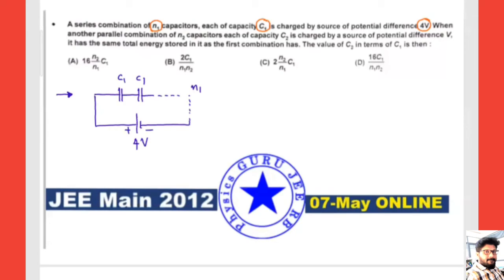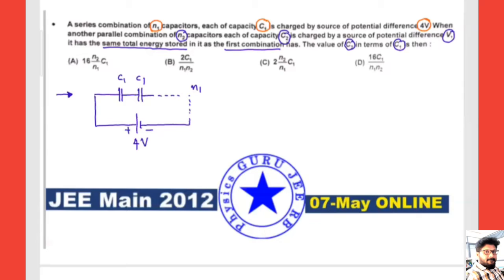Next, when a parallel combination of N2 capacitors of capacitance C2 is charged by a potential of V, it has the same total energy. Very important point: the same total energy is stored as in the first combination. That means in the first and second cases we have the same total energy. So we want the value of C2 in terms of C1.